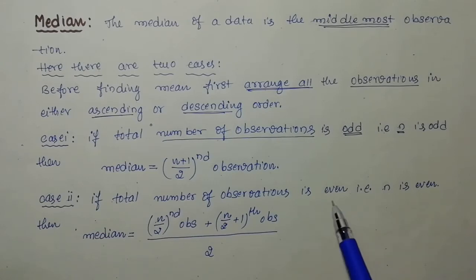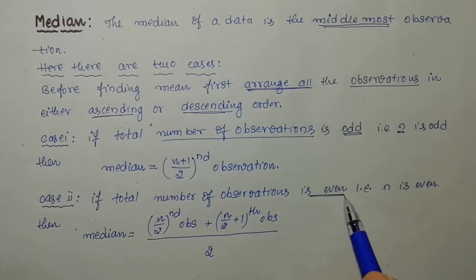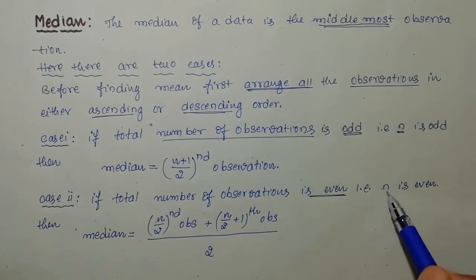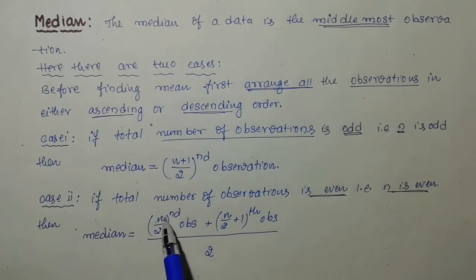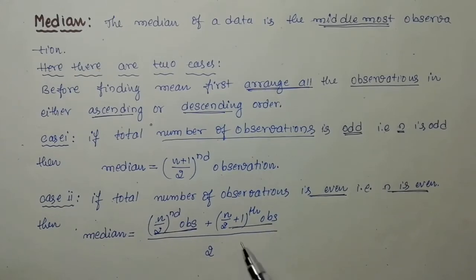And the second case is whenever the total number of observations is even, that is, if n is an even number. Now this is the formula. Median is equal to the n by 2th observation plus the (n by 2 plus 1)th observation, then divided by 2.